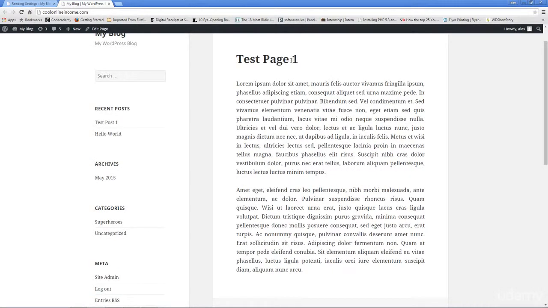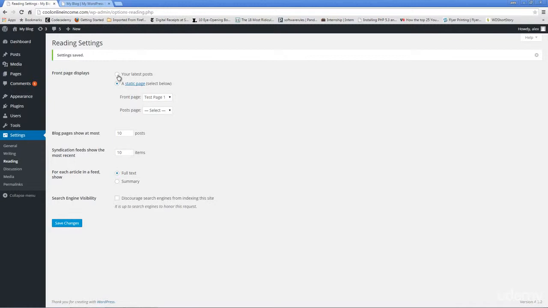And as you can see, it's the test page now that is showing on my home page. But let me just change this back to latest posts. Oh, by the way, if you take this for your static page, you can also change where you want your posts to show up in. So whenever the person clicks on that particular page, all your posts will be populated on that page. But let's just leave that on your latest post.